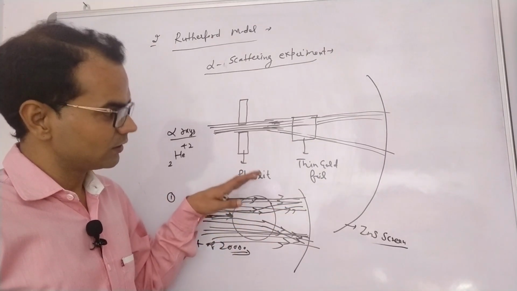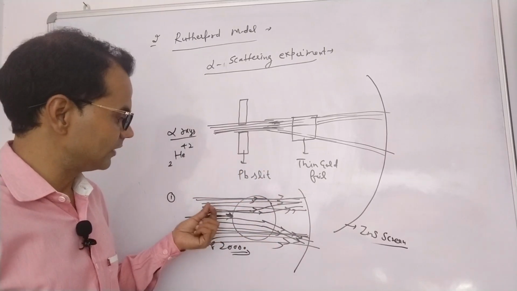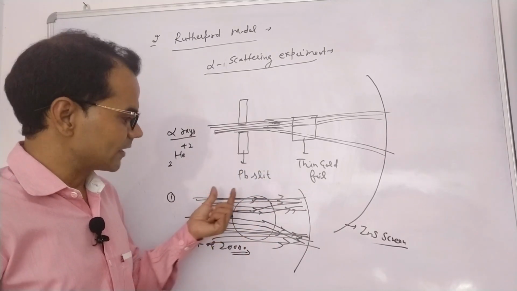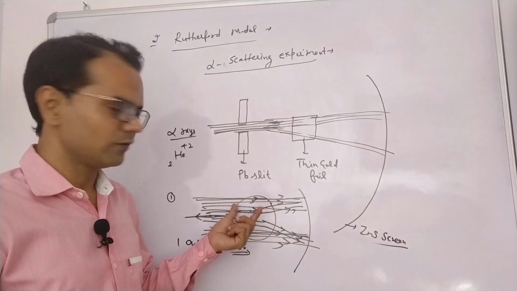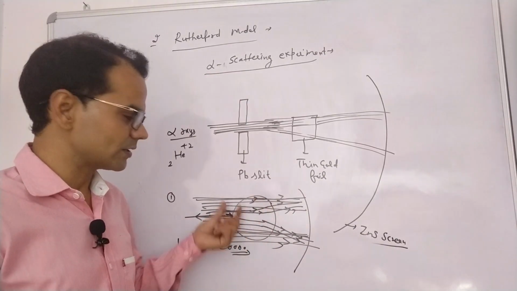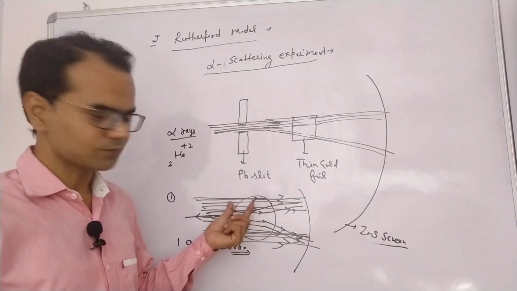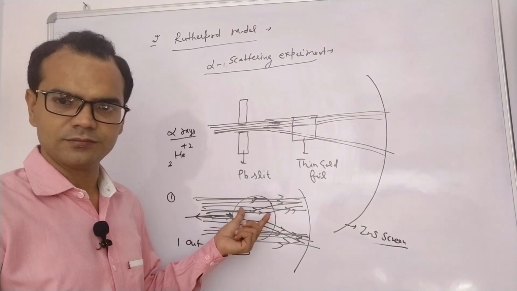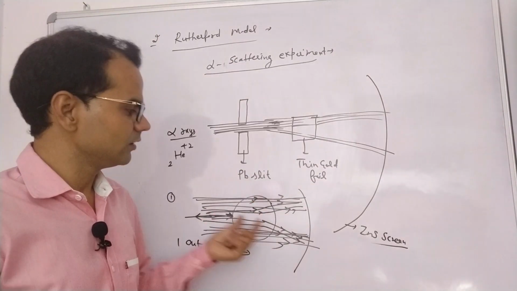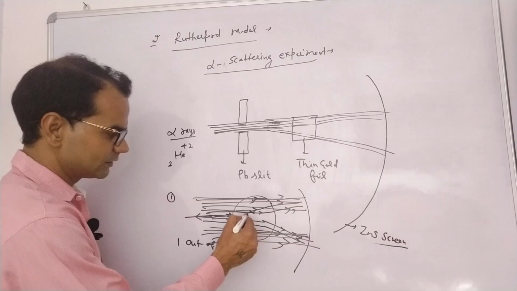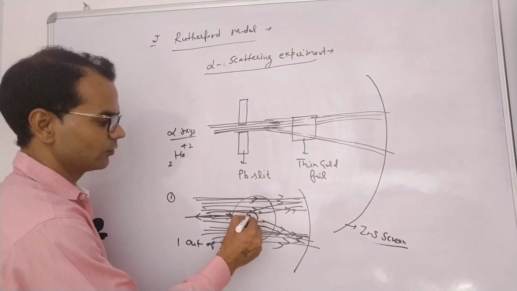Rutherford concluded that this radiation experienced a great repulsion force, and there must be a rigid body present in the atom. Later on he concluded that this positively charged body was the nucleus.